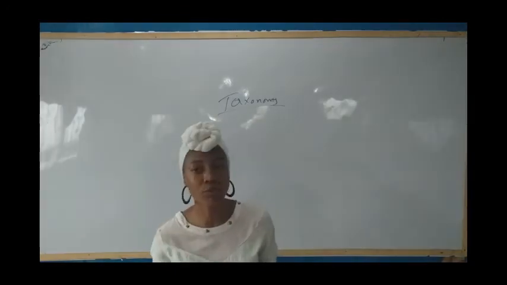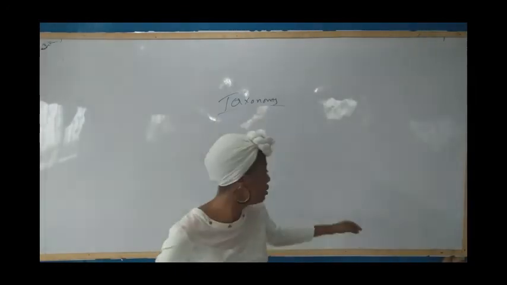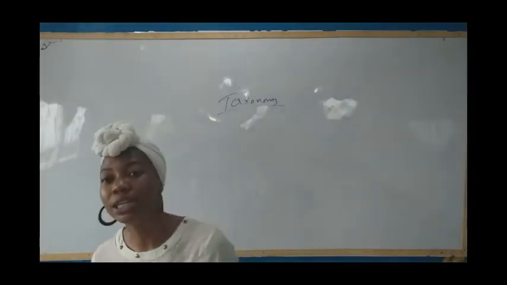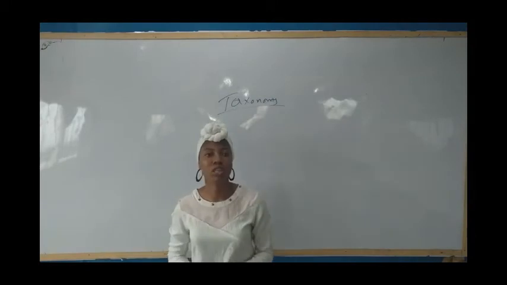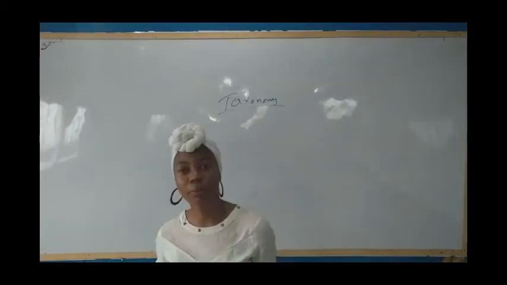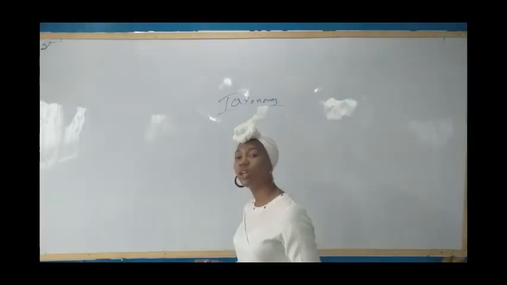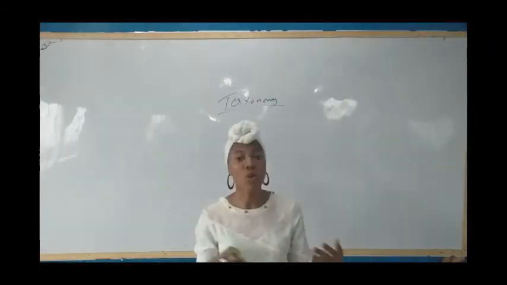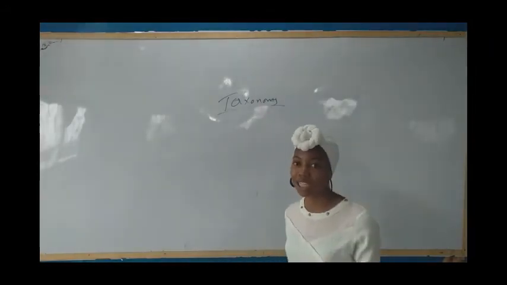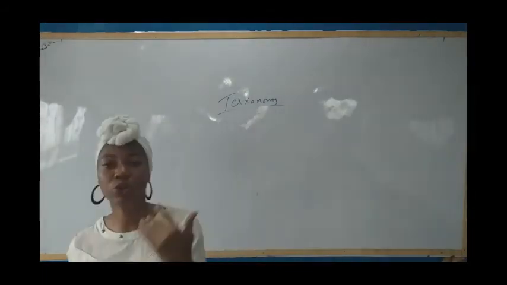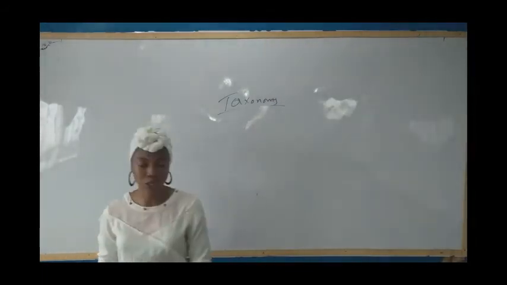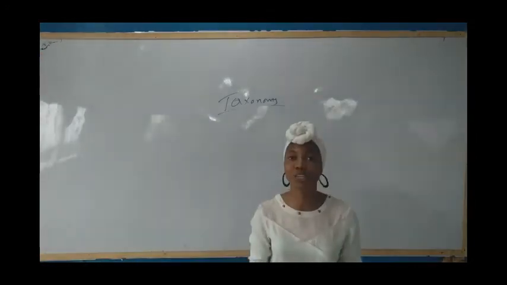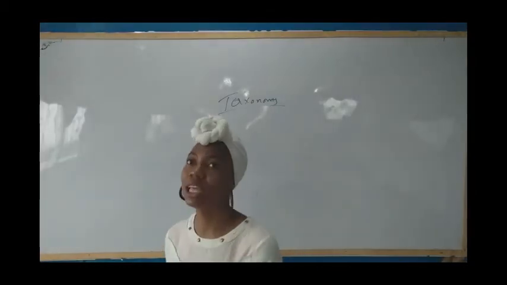And we move further to dividing angiosperms into monocotyledon and dicotyledon. What do you mean by cotyledon? Mono means one. Monocotyledons are plants with one seed leaf, while dicotyledons are plants with two seed leaves. Examples of monocotyledonous plants: we have rice and maize. Examples of dicotyledonous plants: we have cowpea and groundnut. So look into your textbook and get more examples and more differences between monocotyledonous and dicotyledonous plants.